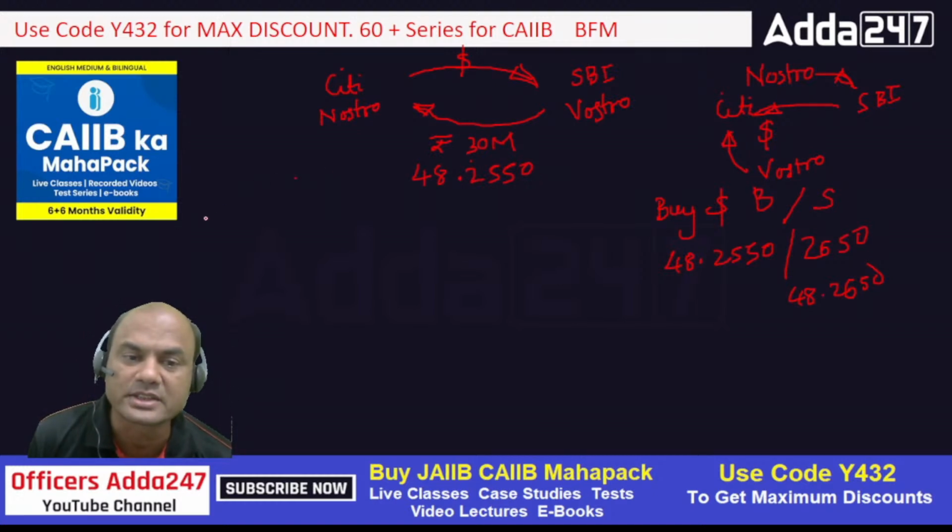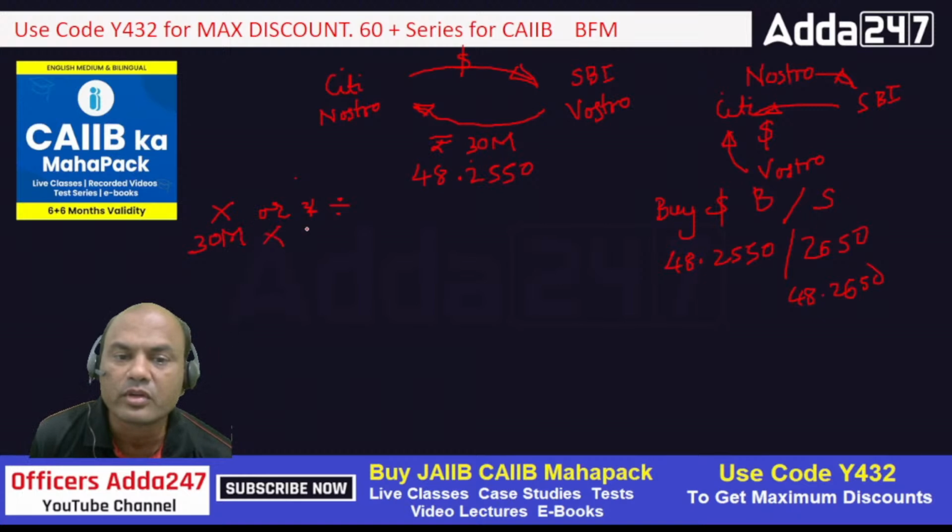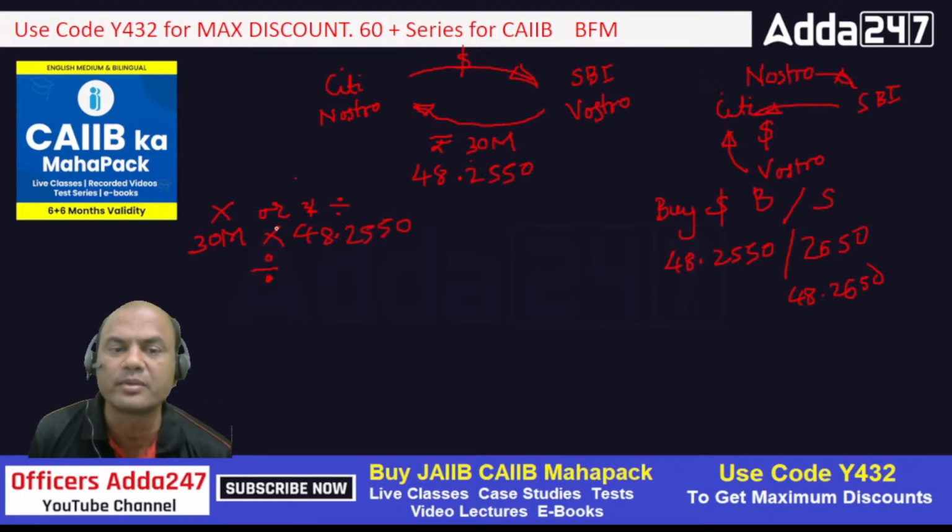Type fast in the comment section, multiply or divide. What should I do? Means 30 million into 48.2550 or divided by?